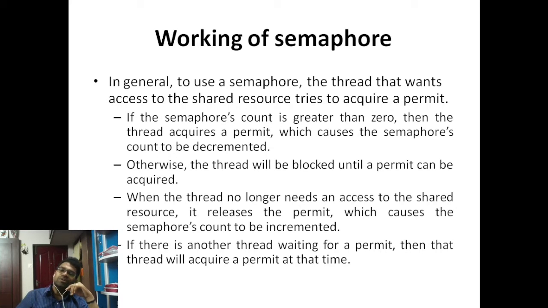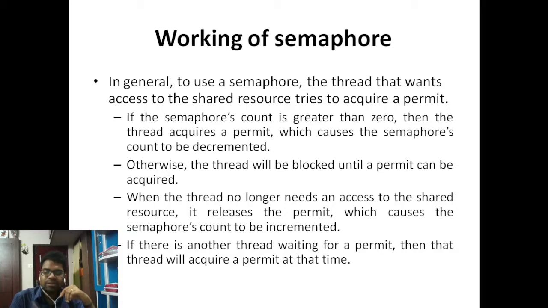So when the thread no longer needs access to that particular shared resource, it releases the permit, which causes the semaphore's count to be incremented. When allocating, it's getting decremented. When releasing, it gets incremented, right? The count gets decremented while allocating. While deallocating, the count is incremented.